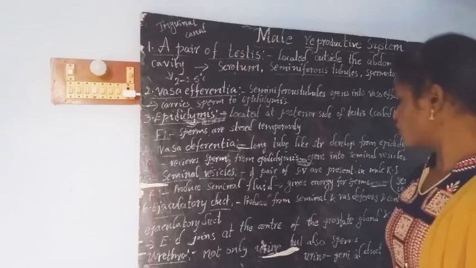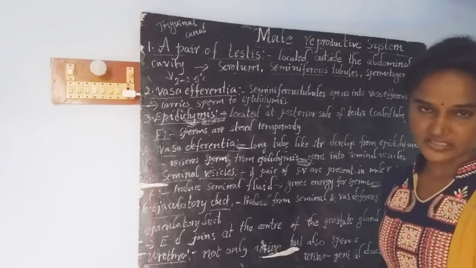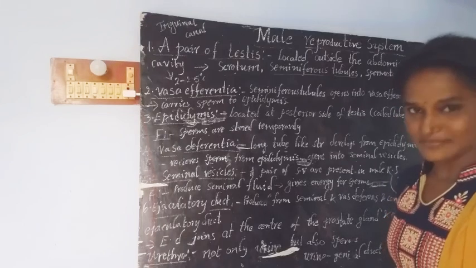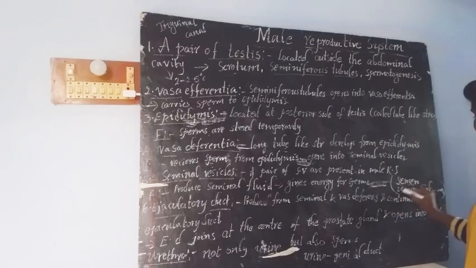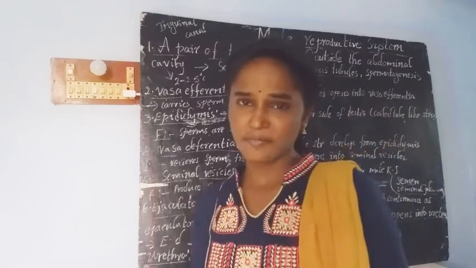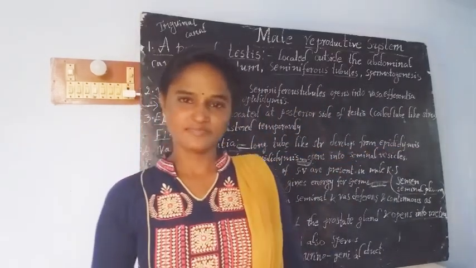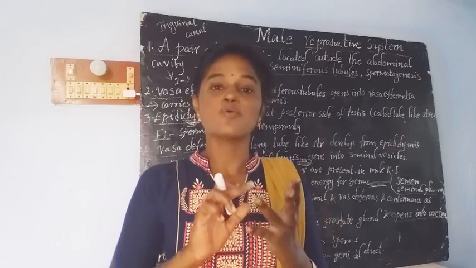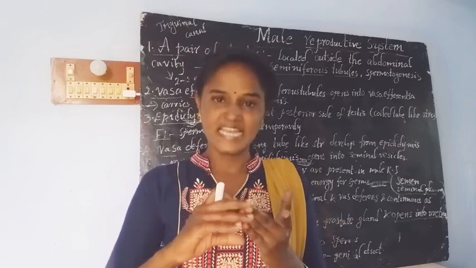And here we need to know about two words: seminal plasma and semen. What is meant by semen and what is meant by seminal plasma? Seminal plasma means the fluids which are produced from the seminal vesicles, Cowper's gland and prostate gland.